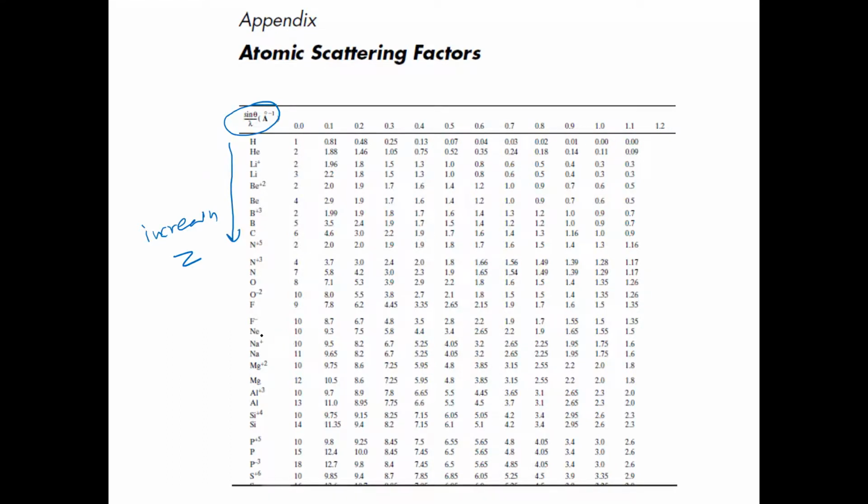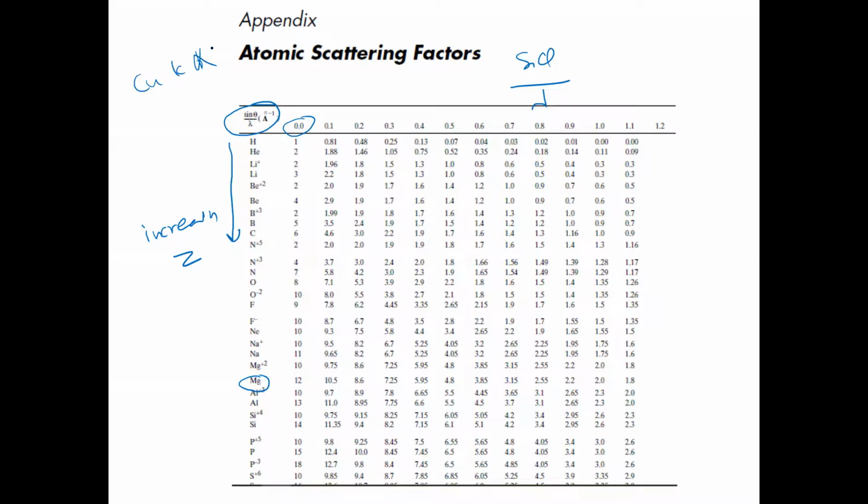For example, you take any particular ion or atom, choose magnesium, at zero angle, and this is sine theta divided by lambda. Lambda is fixed anyway, for example for copper K alpha, 1.54.